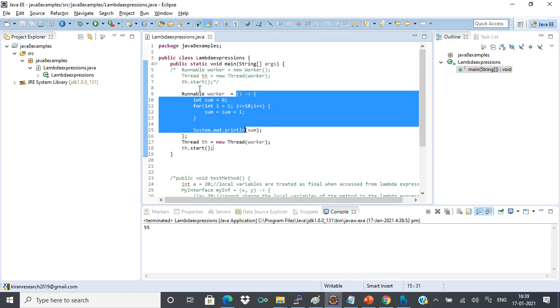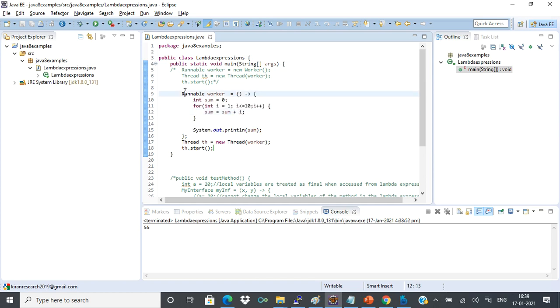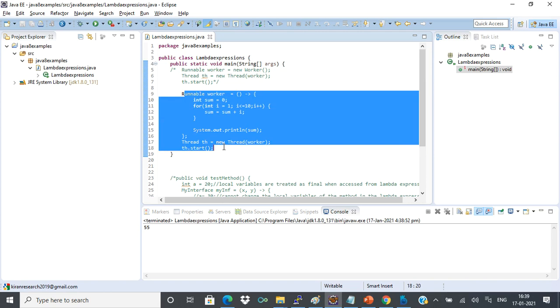So hope you are clear with this. Like this, see how simple it is. If you can understand the lambda expression concept, see how simple we are making this.